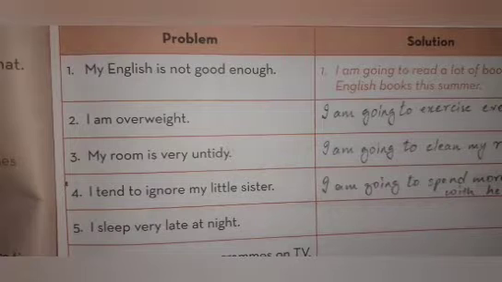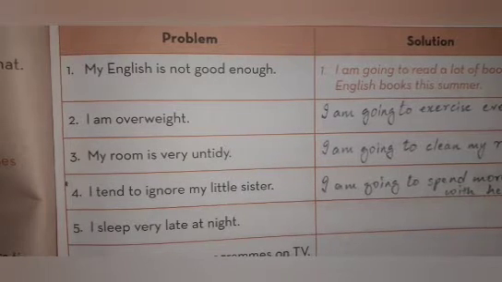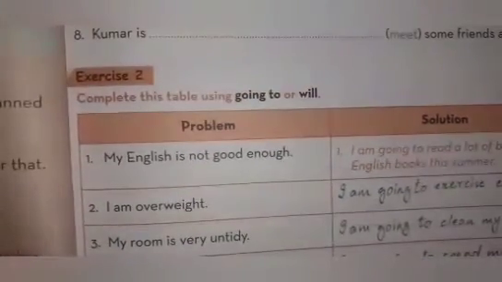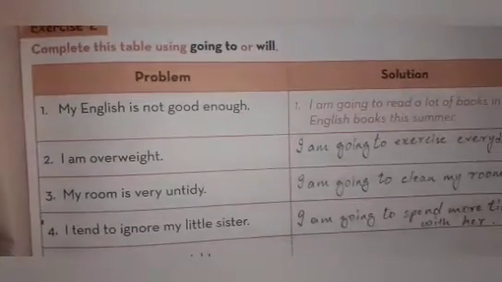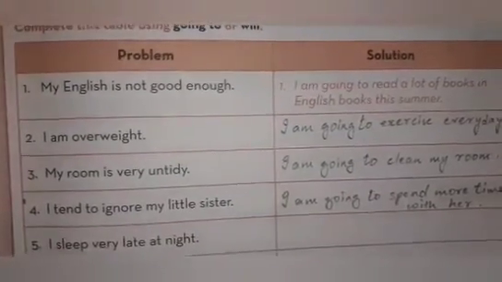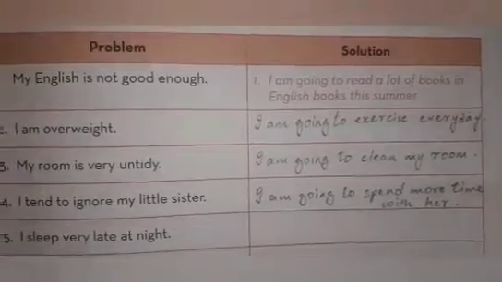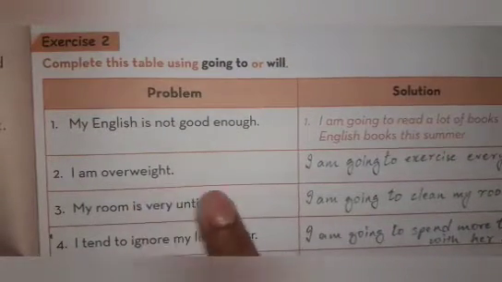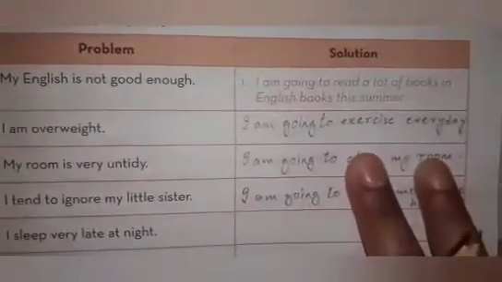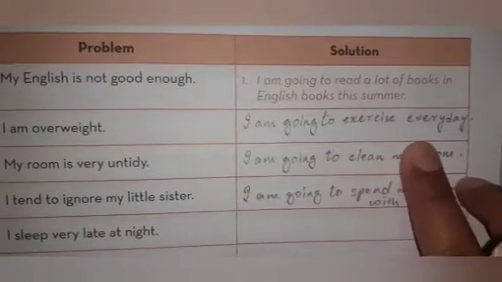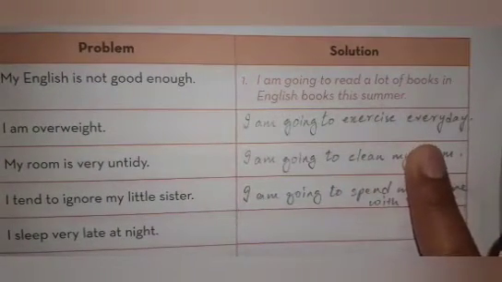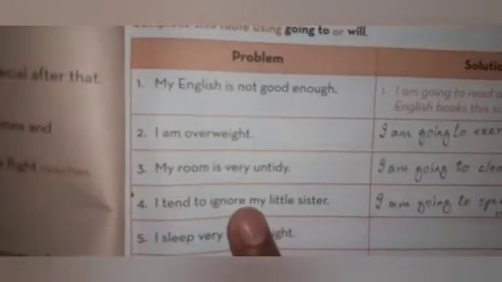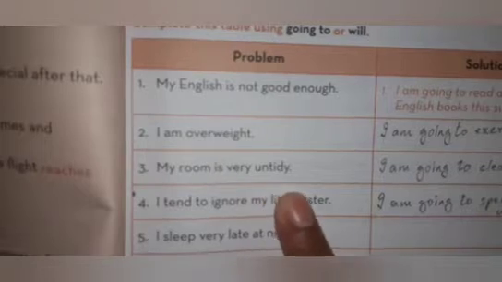Come to exercise number 2. He says again you have to complete the table using going to or will. The first is already done. He has given you a problem and you are setting a solution to it. Like for example, I am overweight. Solution can be I am going to exercise every day. Next problem he has given, my room is very untidy.